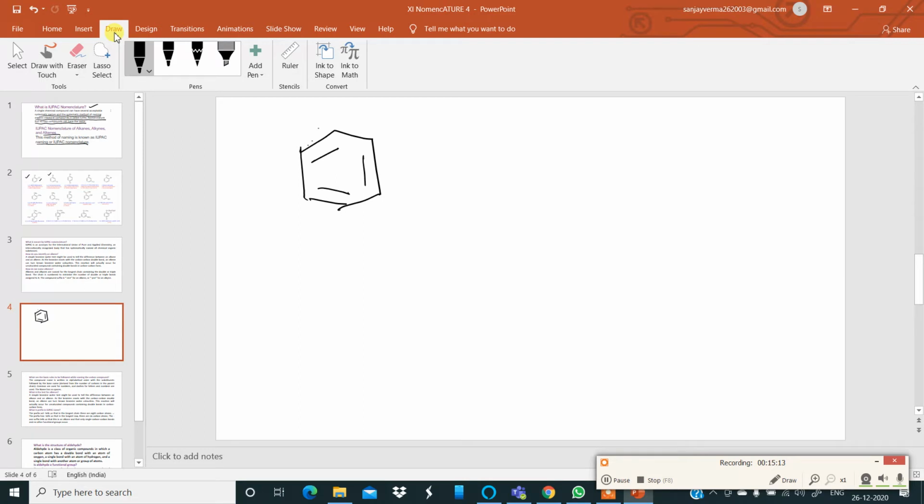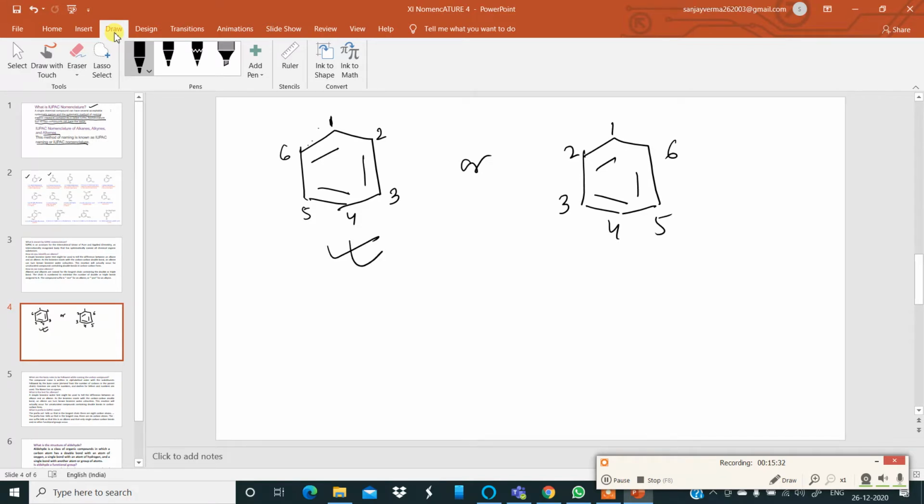Remember, you can number the carbon atoms this way, 1, 2, 3, 4, 5, 6, or you can number the carbon atoms in this manner also, 1, 2, 3, 4, 5, and 6. Normally we prefer this numbering.